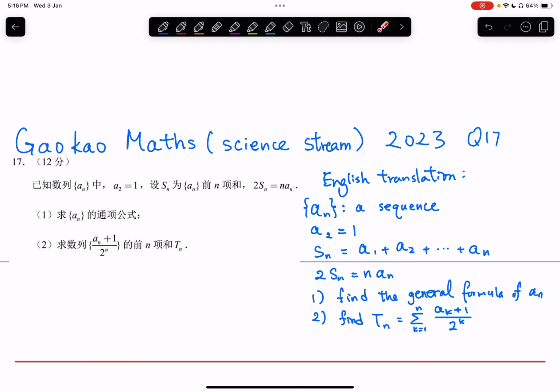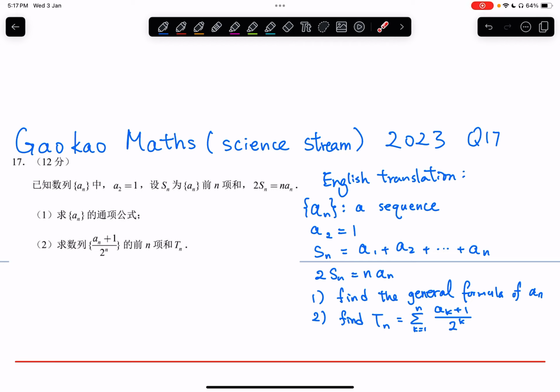And then the second term, a2, is equal to 1. Next, we have Sn. Sn represents the sum of the first n terms in the sequence. So in other words, Sn is equal to a1 plus a2 plus dot dot dot plus an. And lastly, it's given that 2 times Sn is equal to n times an.